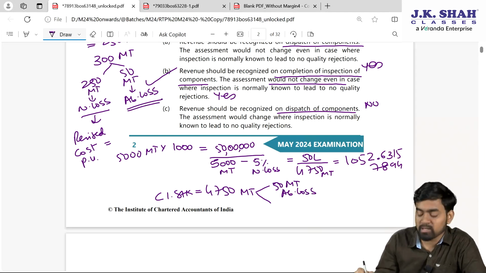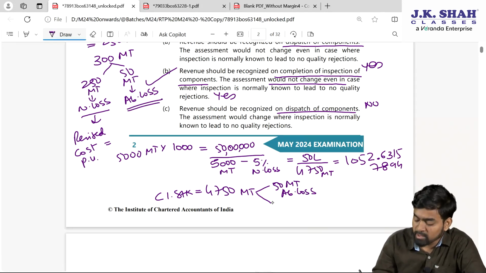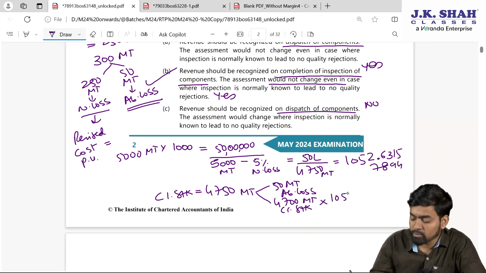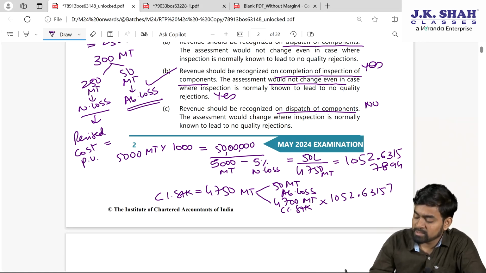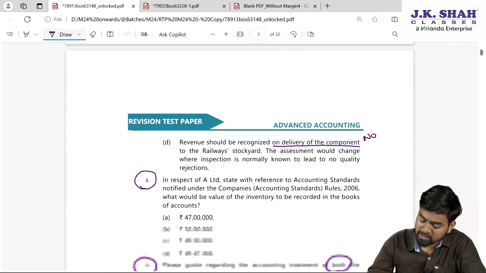So logically speaking, the physical stock available with me is nothing but 4700 metric ton is the closing stock. Now this will be multiplied with the revised amount 1052.63157894.